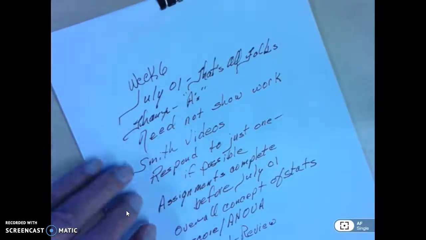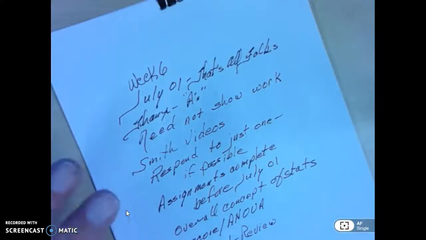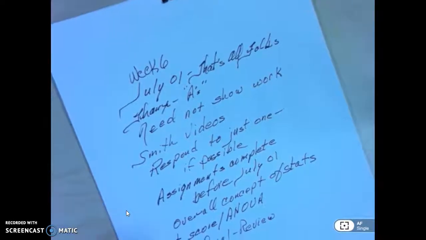I haven't checked recently, by recently I mean within the last 12 hours or so, but I believe that the class is averaging an A, and I really, really appreciate that. It's not necessary to show your work anymore. You can use your calculator, you can use Excel, you can use a calculator that you find on Google, but it's not necessary to show your work anymore. But I do appreciate the time and the labor that you did put in showing your work.